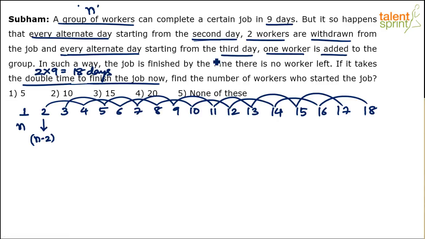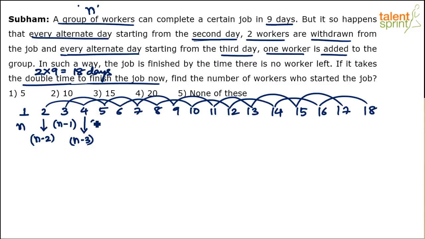Every alternate day starting from the third day, 1 worker gets added to the group. So if on the second day there are n minus 2 workers, on the third day there will be n minus 1 workers. N minus 2 plus 1 makes it n minus 1. Now on the fourth day, minus 2 from n minus 1, it becomes n minus 3. Again, I cannot directly go to the 6th day and say n minus 5, because on the 5th day